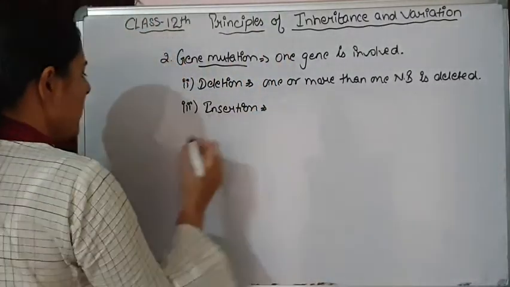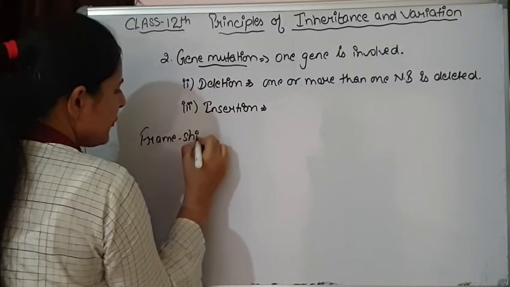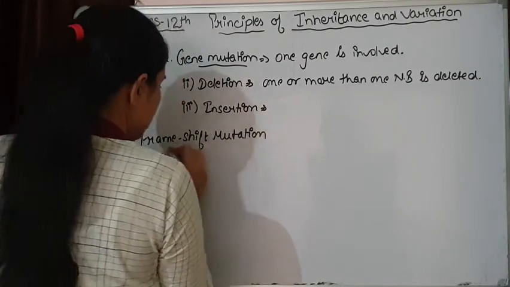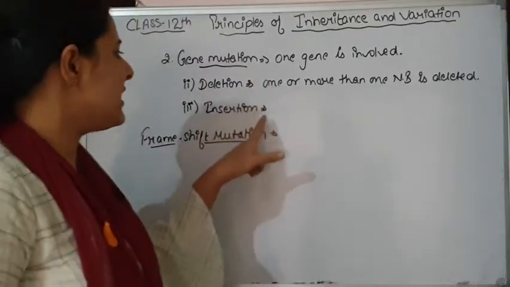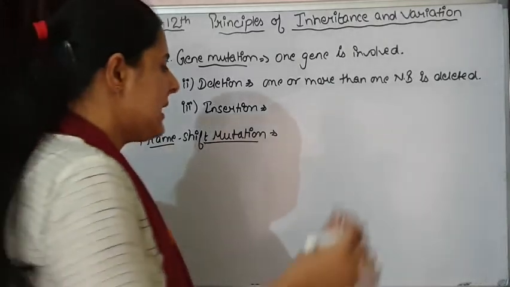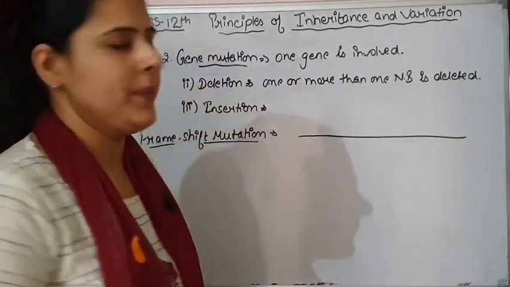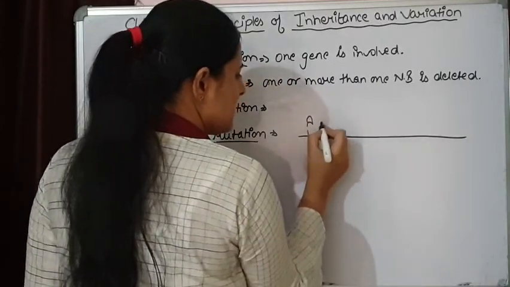Let's see how. This can be easily explained by a frame shift mutation. Let's see what happens in frame shift mutation. Both deletion and insertion can be the reason for frame shift mutation. Let's take a simple example. This is the mRNA. This mRNA is having nitrogenous bases.